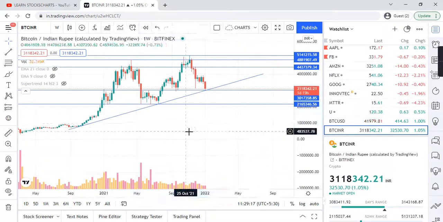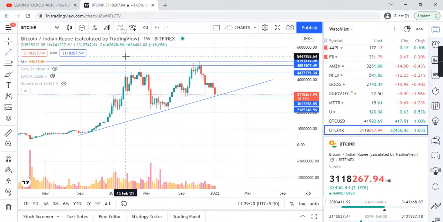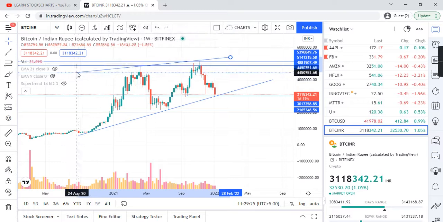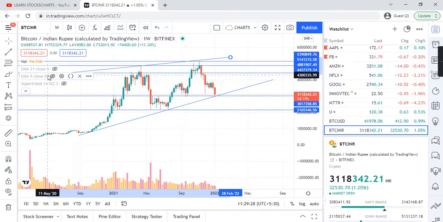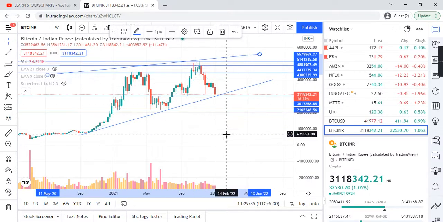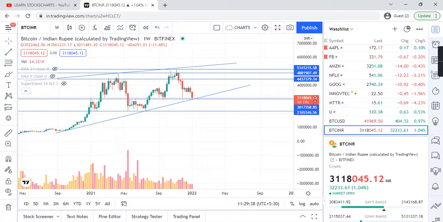Sorry for that. So currently it is in between this zone, 51 lakh to 31 lakh.